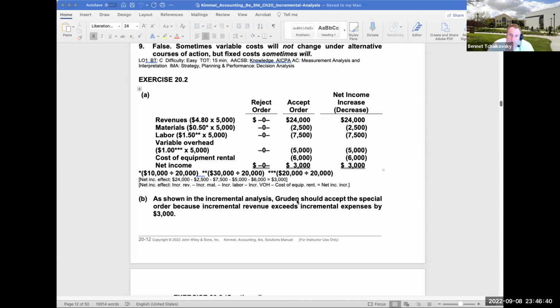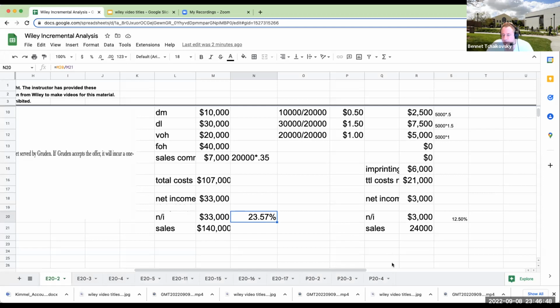And this is not just Wiley, it's really all of these different publishers. McGraw-Hill has the same issue. They say, oh, it's giving you a little bit more, but it's not. You have to look at your existing profit margin compared to what's going to be coming through. I just don't agree with the textbook solution. If you're taking my class, again, I'm going to expect that you're going to compute these percentages and say, well, does it make sense or does it not make sense? But that's where I am.